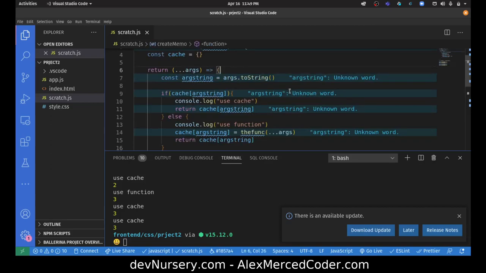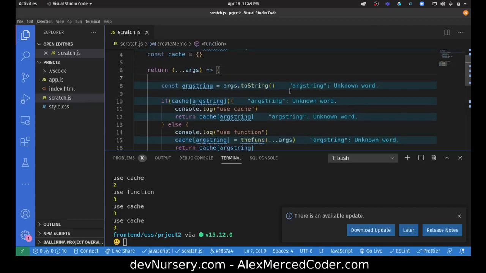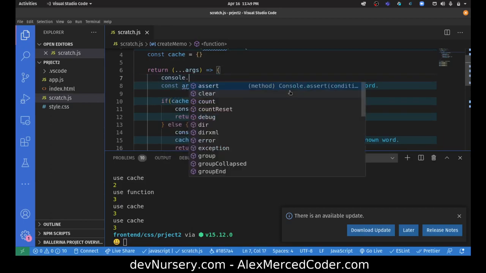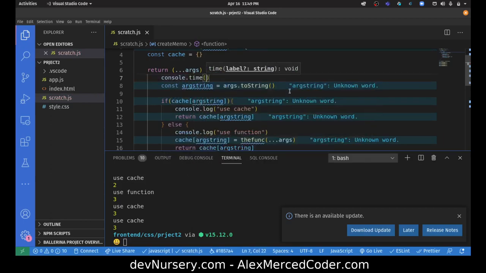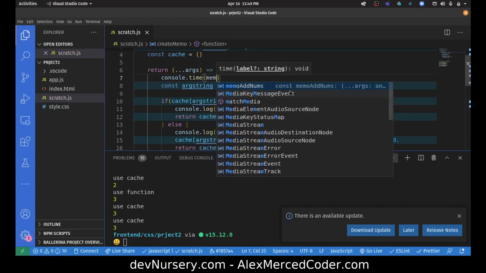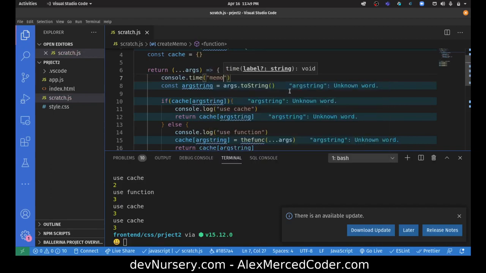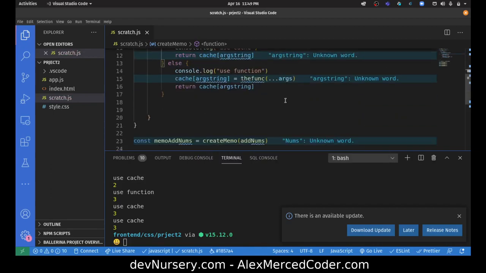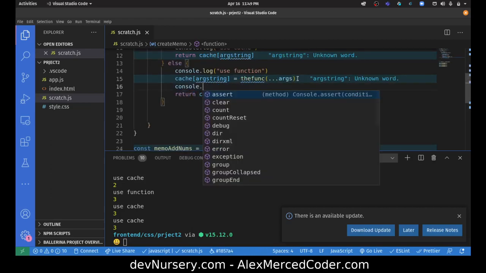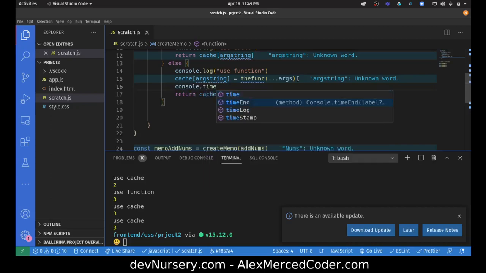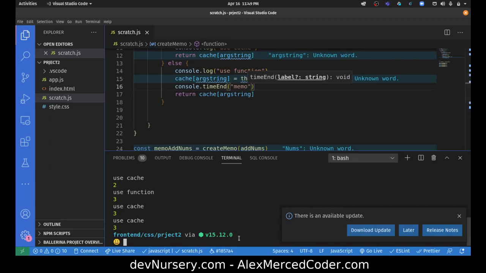Let's do a console.time. Call this memo as the name of the timer. And then at the end, before we return, console.timeEnd memo. Okay, so we can see how long each run takes.